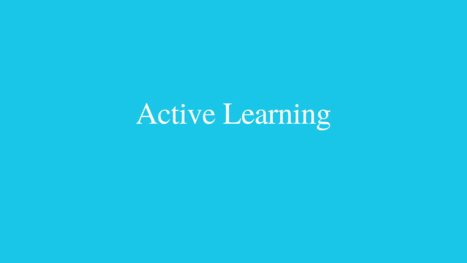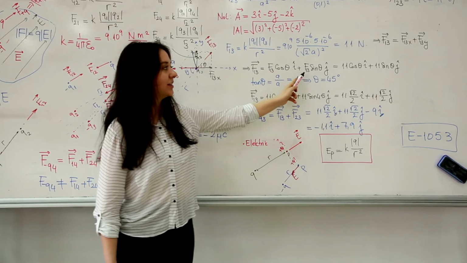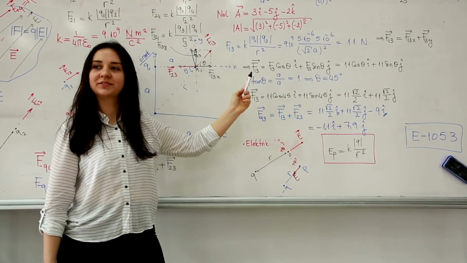Number 2, active learning. Passive learning is easier, it requires less effort. Active learning is more challenging, but it is far more effective. In order to practice active learning, you must put the information in your own words.